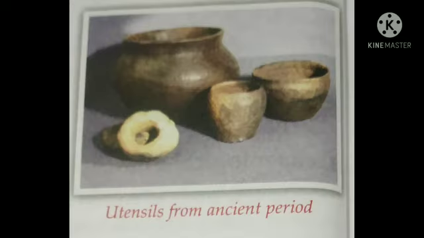Inscriptions are the writings on hard surfaces such as rocks, pillars, temple walls and metal plates. The study of inscriptions is called epigraphy. Pottery, including pots and pans, reveals the eating habits of the people in the past. The bones of animals and seed grains are also studied by archaeologists to infer food habits. We have read about archaeological sources like caves, old coins, inscriptions, and utensils from the ancient period.